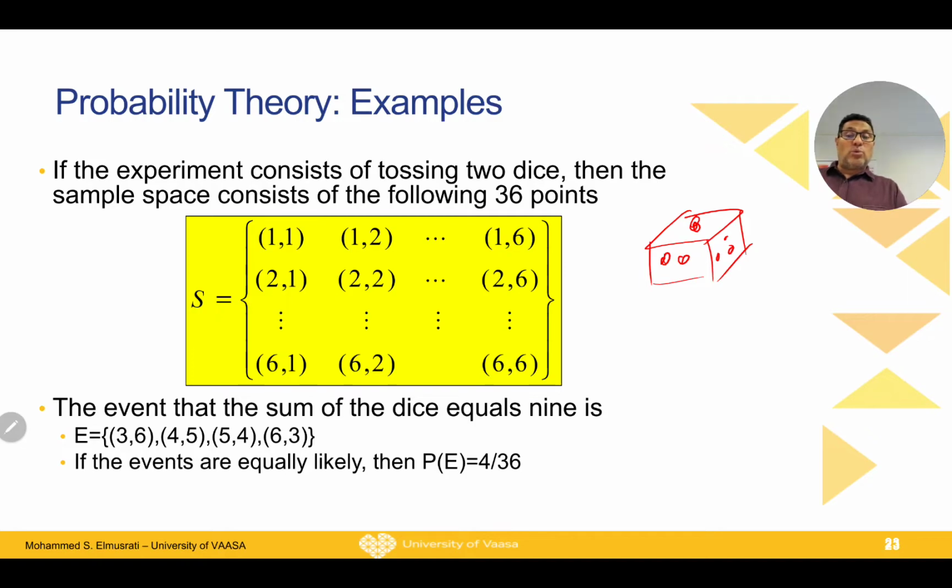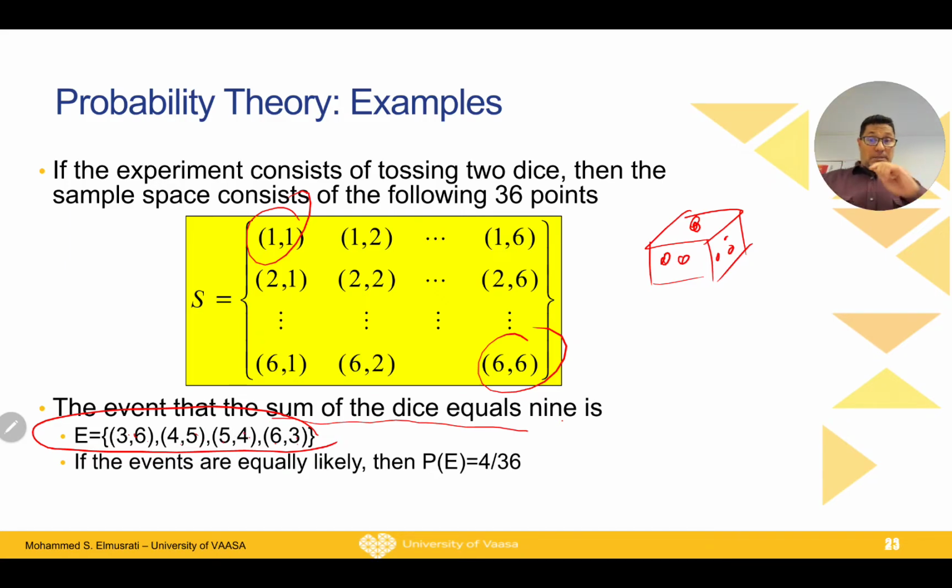And then what is the sample space if you throw two dice? It will be from 1 up to 6 for each. Now if we ask what is the probability that the sum of the dice equals 9, then we can build the event. Remember, now we are thinking in a logical approach. So the event here is the outcomes (3,6), (4,5), (5,4), and (6,3). These are all the possible outcomes where the sum is 9. So it is 1, 2, 3, 4.